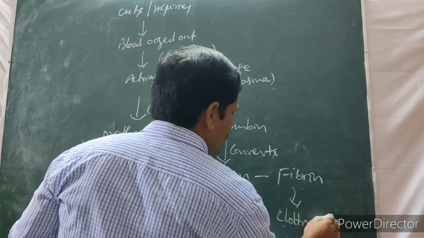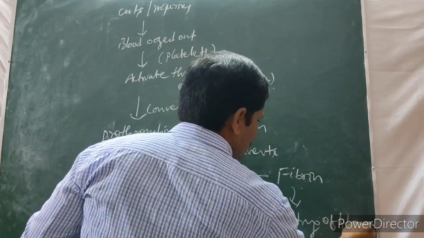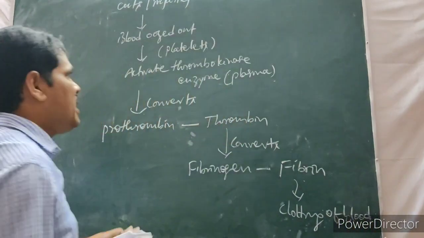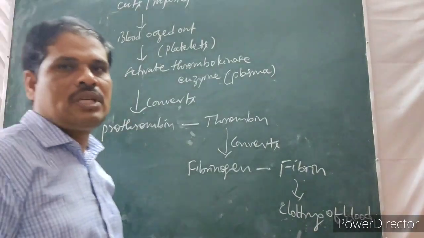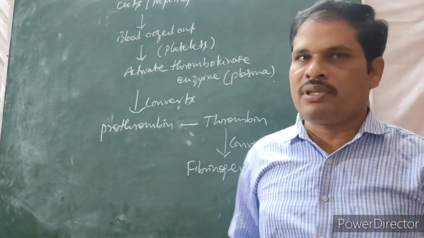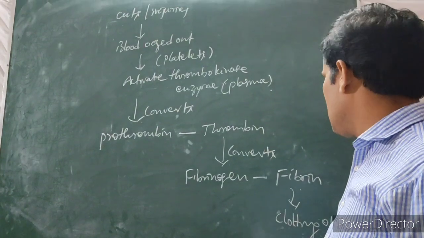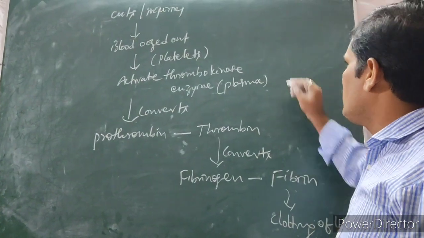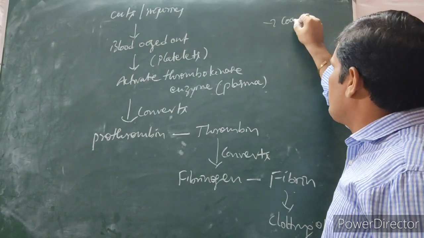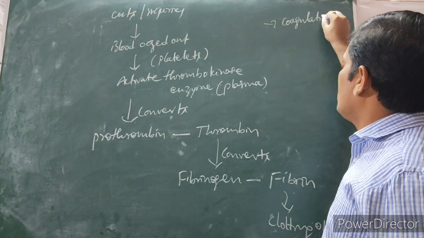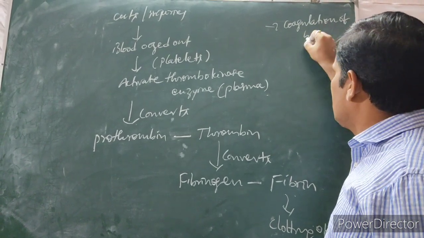Clotting of blood. That means blood stops oozing out. Bleeding is going to be stopped. So this only we call what? Clotting of blood, we call it what? Coagulation of blood.